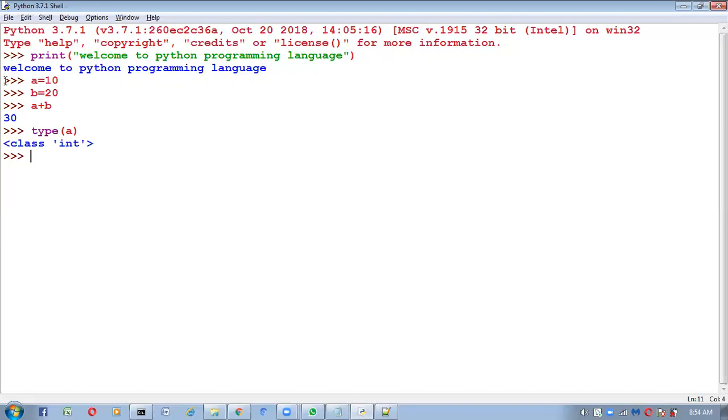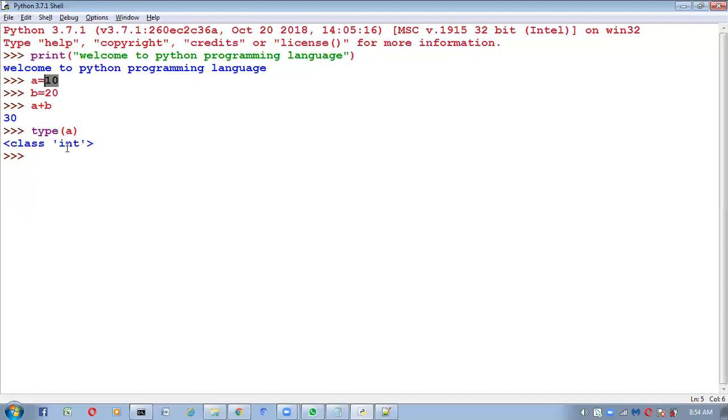Here, am I specifying the type at the time of declaring? No, but it is returning int type. How? Based on the values which we provided, automatically it can understand the type, and the same type it is returning. That is nothing but Python is a dynamically typed programming language. We no need to specify the type explicitly. Automatically it can understand, right?